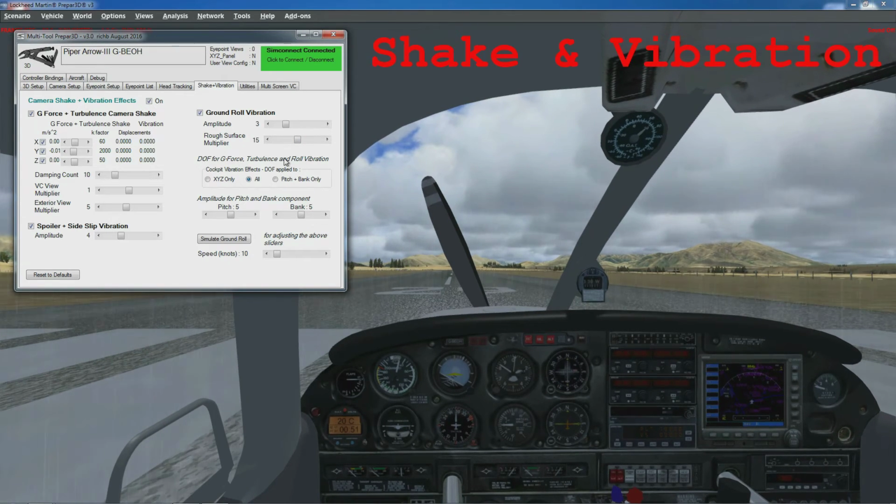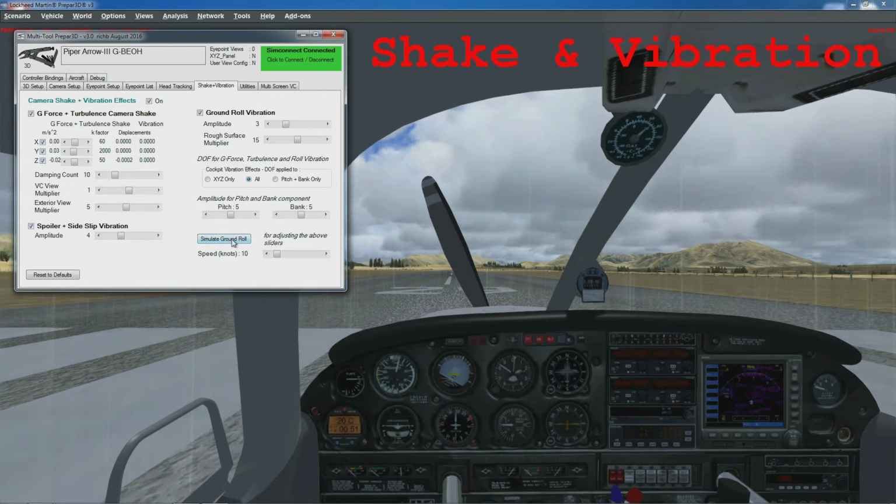Now the shake can be with XYZ camera movements only, or with pitch and bank camera movements, or all 5 of those. The pitch and the bank have multipliers that you can scale as well.